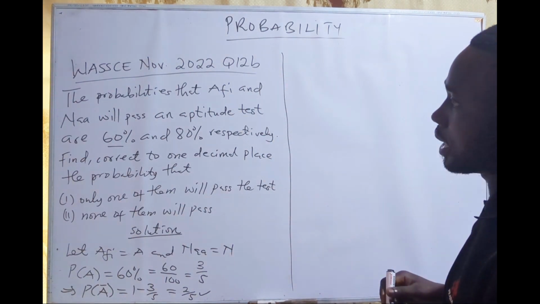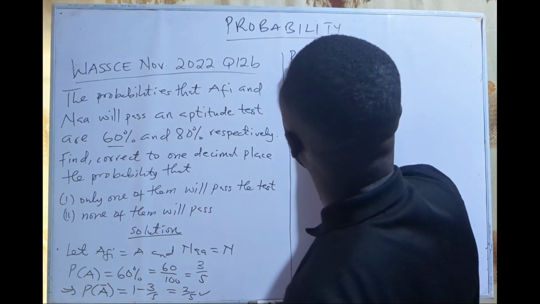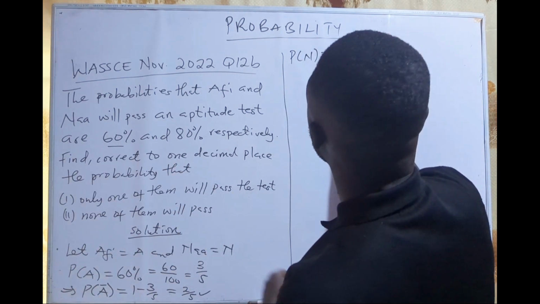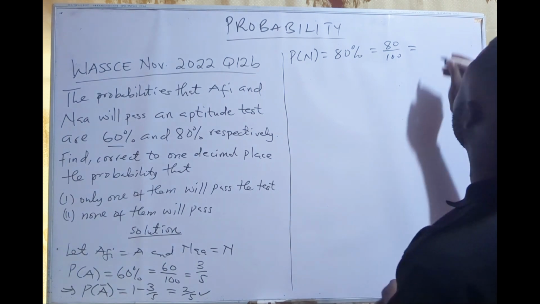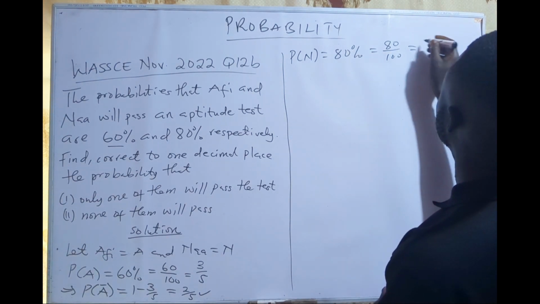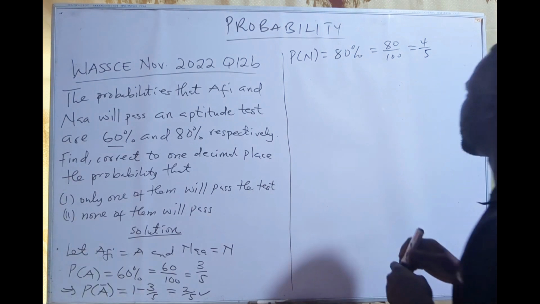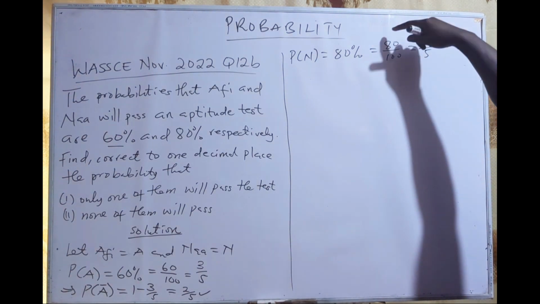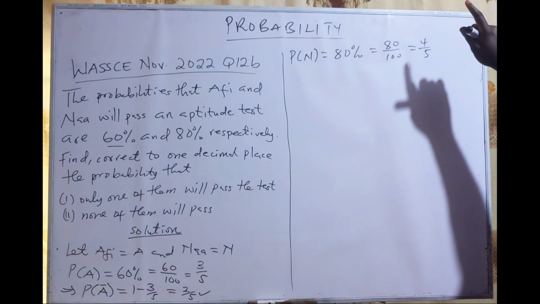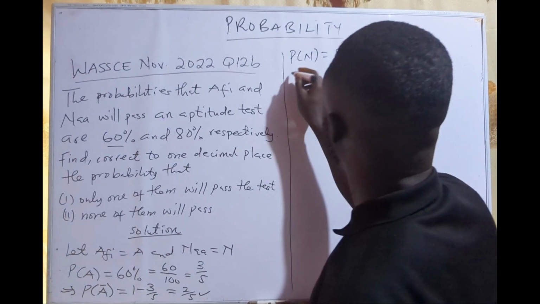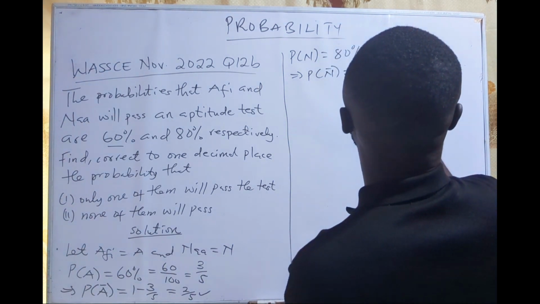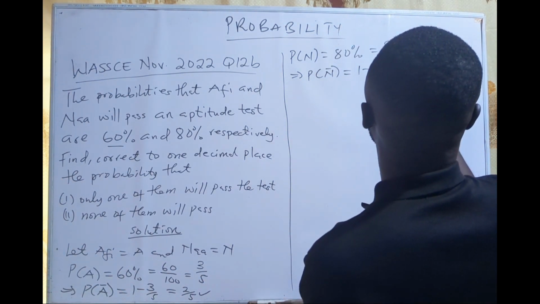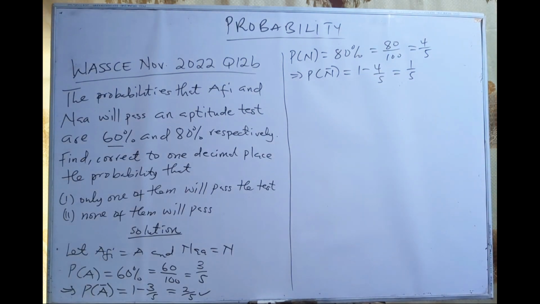Then let's also look at Na. So probability of Na passing, which is 80%, will be 80 on 100. Okay. And 8 on 10 will give us 4 on 5. 2 goes into 8, 4, 2 goes into 10, which is 5. So it implies that the probability of Na not passing the aptitude test will be 1 minus 4 on 5, which will give us what? 1 on 5.